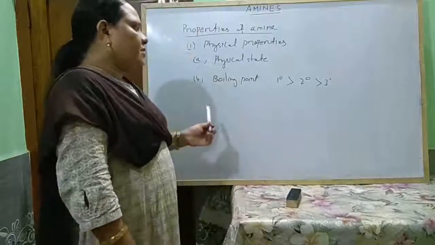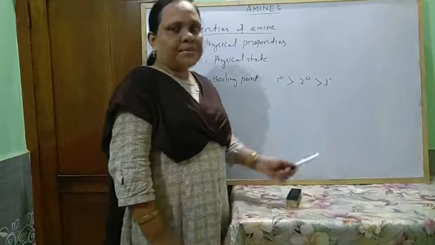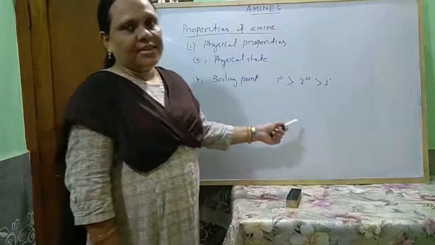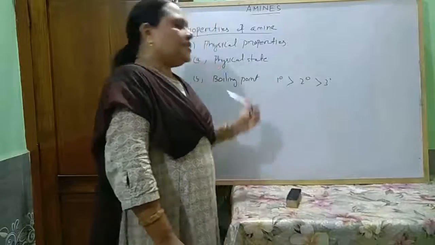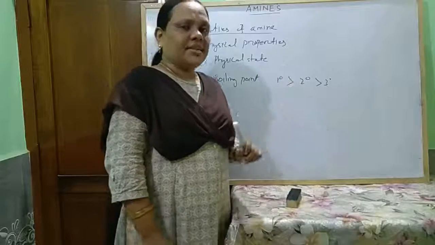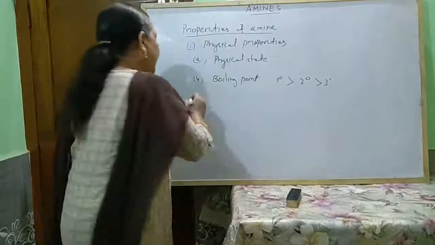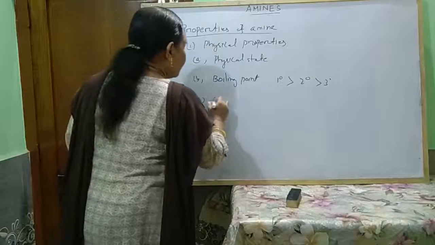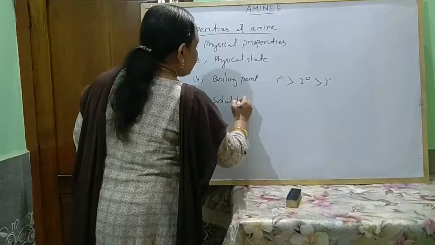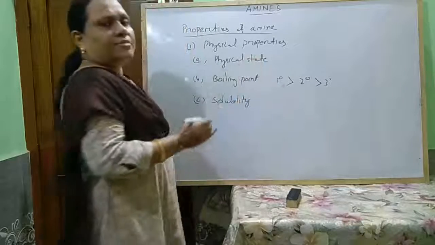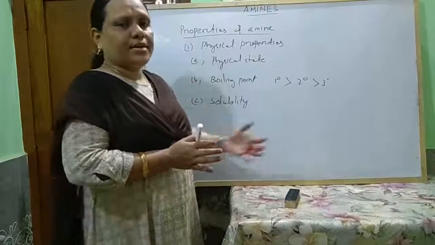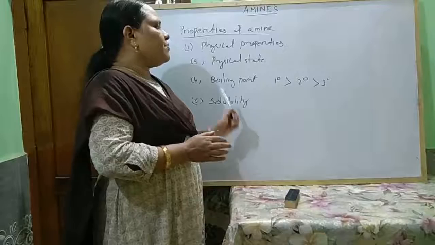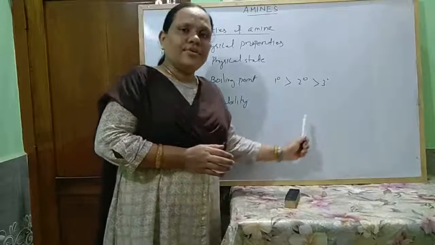And in case of primary amines only, if one is straight chain and another branched chain, then the straight chain has higher boiling point than the branched chain isomer. Next, solubility. The lower members of amines form intermolecular hydrogen bonds with water, so they are soluble in water.